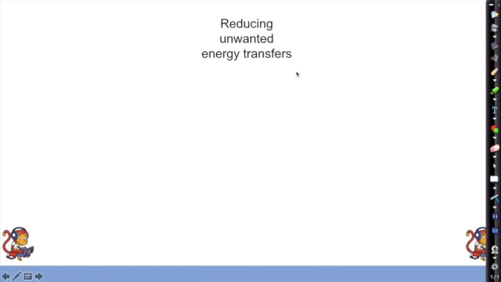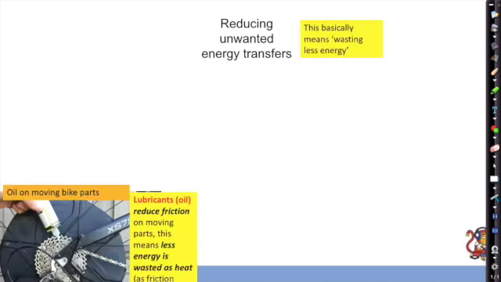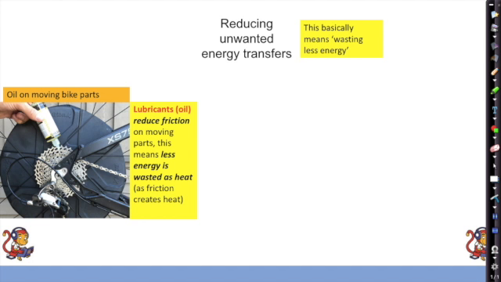Okay, so how do we reduce unwanted energy transfers then? So unwanted energy transfer is basically wasting energy. How do we reduce that? This basically means that we're wasting less energy. Okay, well, if it's got moving parts, put some oil on it. So lubricants reduce the friction on moving parts, meaning less energy is going to be wasted as heat. Because of course, friction causes heat, like rubbing things together causes heat.